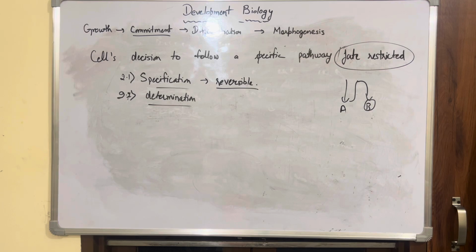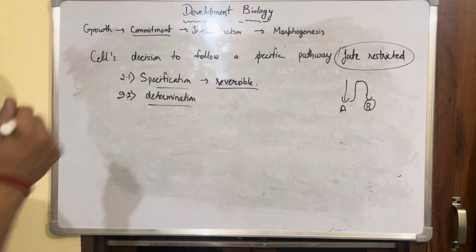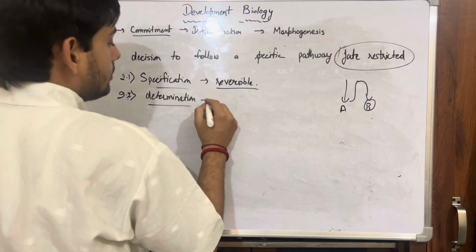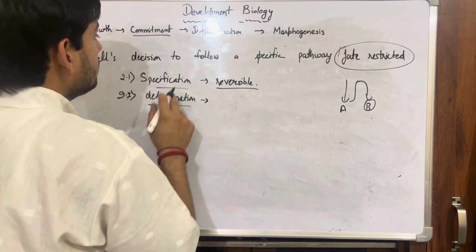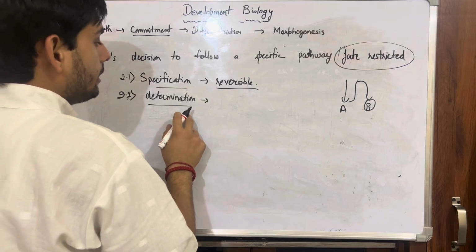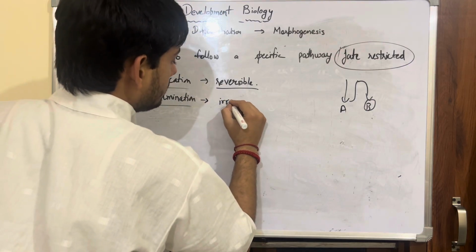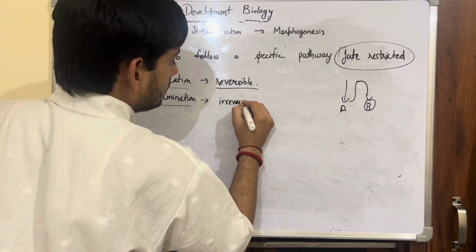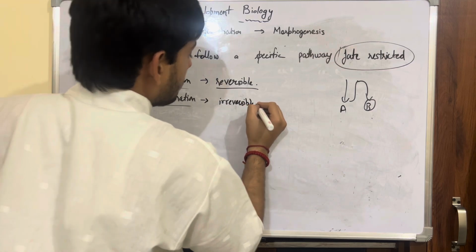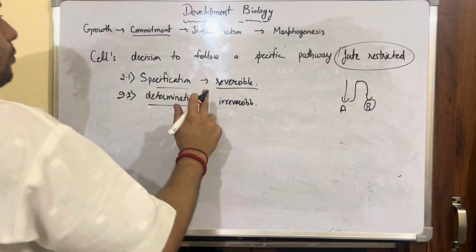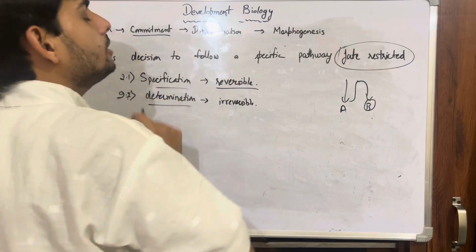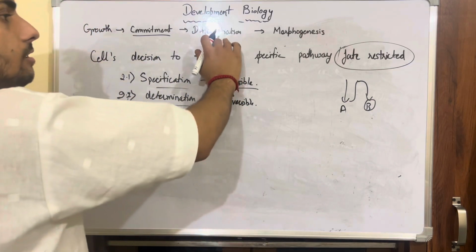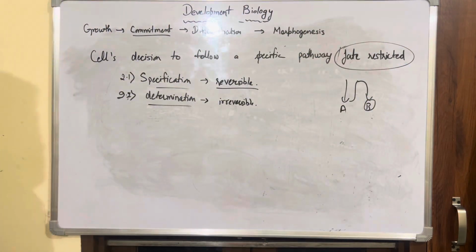Okay, so this is an example which you will see in your commitment. But after the specification, if somehow this cell goes into your determination stage, then you can say it is irreversible. Now, this is the stage when the committed cell has to go to differentiation, and differentiation will fix the fate also, right?